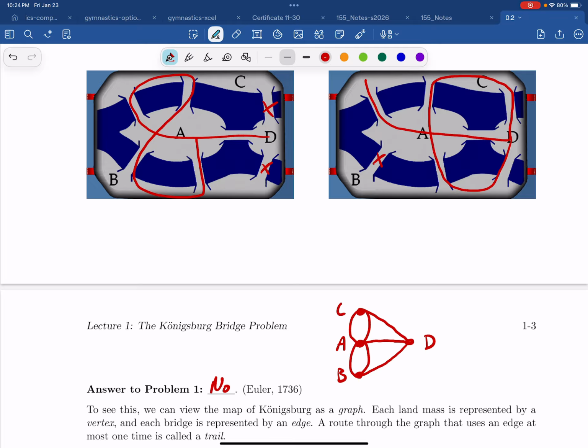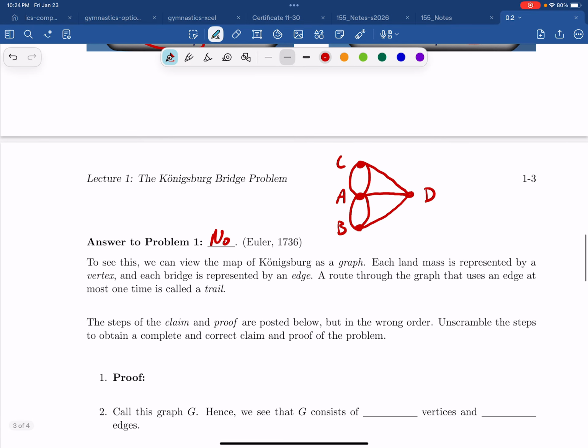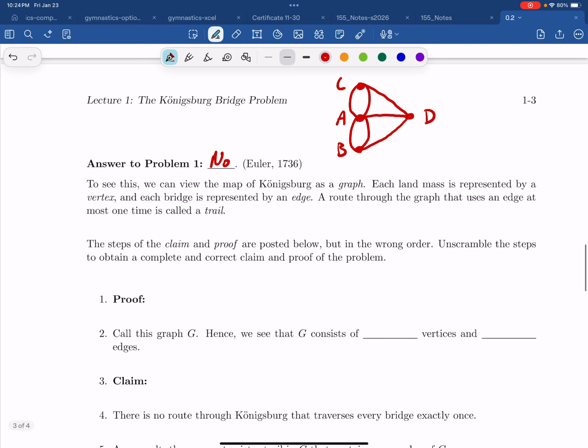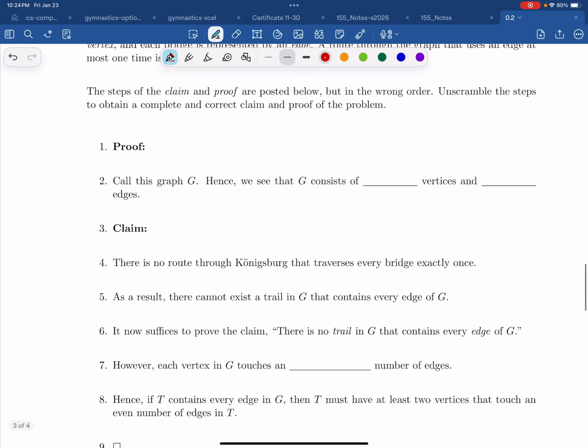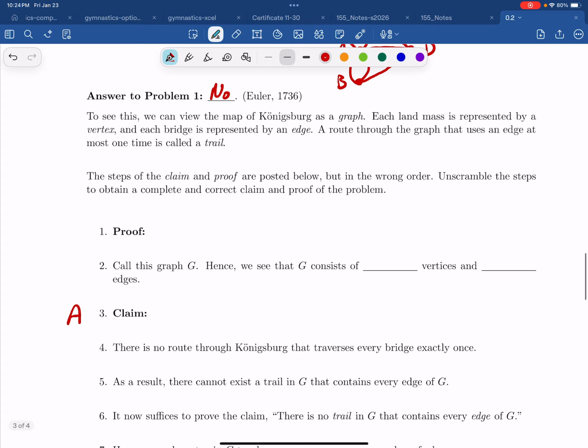So even though this graph here looks a little different from the landmass, the structural integrity is the same. The connections between the landmasses are the same. And we're going to now prove something about this graph, and in turn prove something about the landmass on the map. So what I've done is I've written out the proof, but I've also scrambled the steps. So it's going to be our job to unscramble the steps. Now I'll start us off. You can pause the video first of all and read those 2 paragraphs.